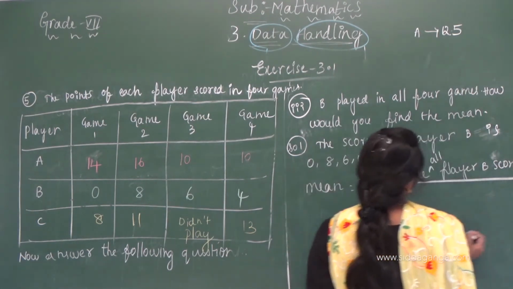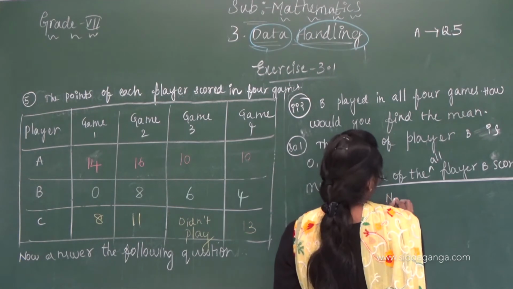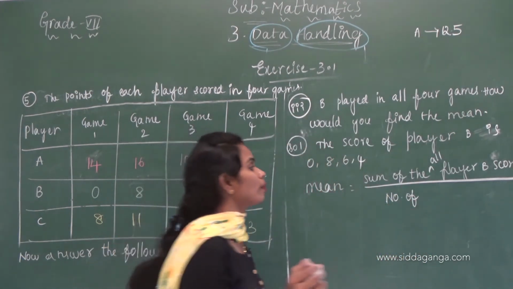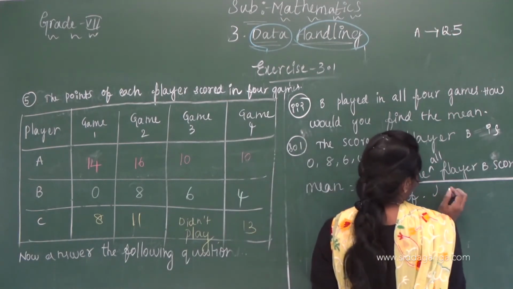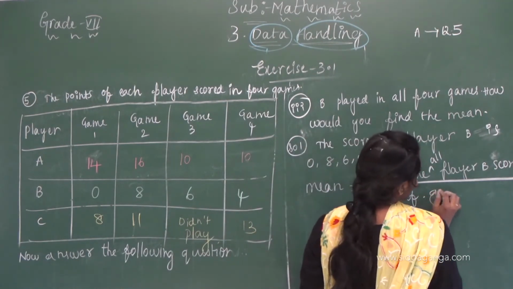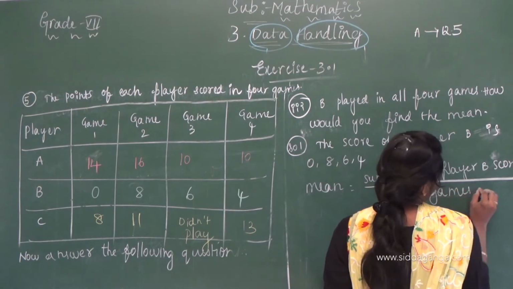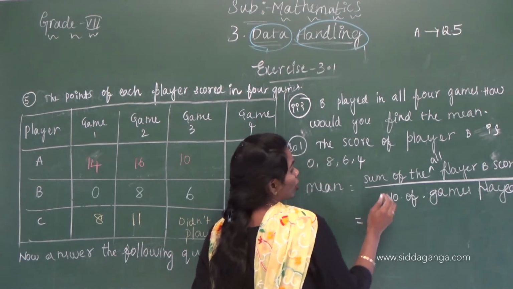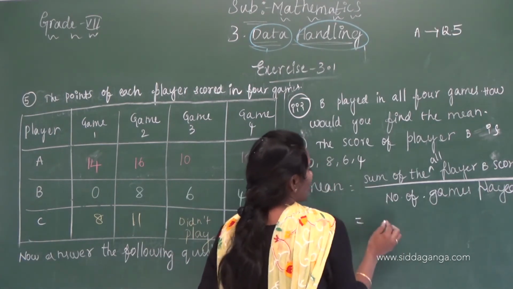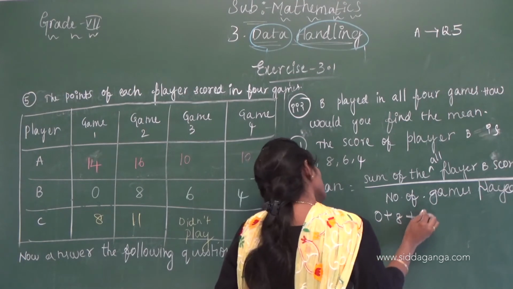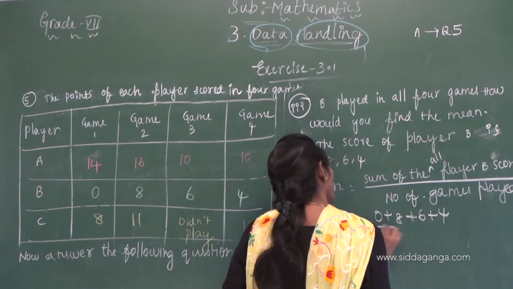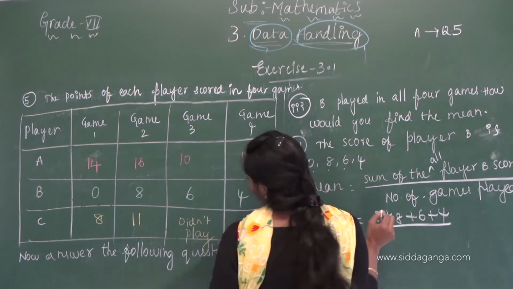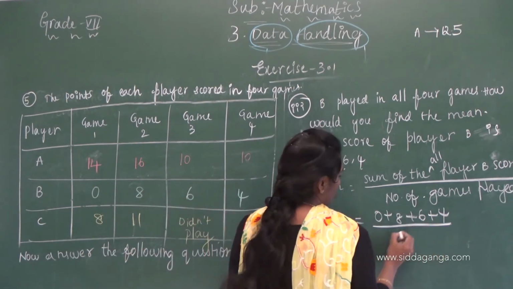Divided by the number of games played. The sum of the total is nothing but 0 plus 8 plus 6 plus 4, divided by the games: 1, 2, 3, 4.